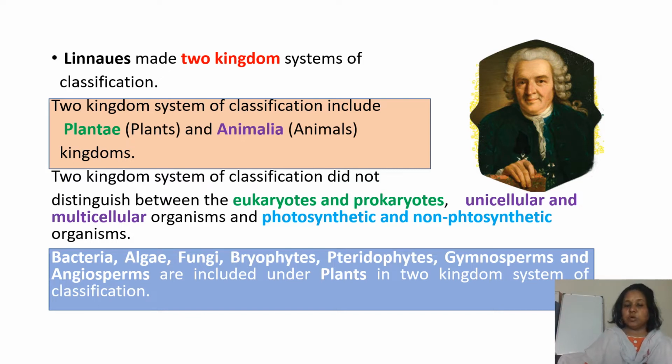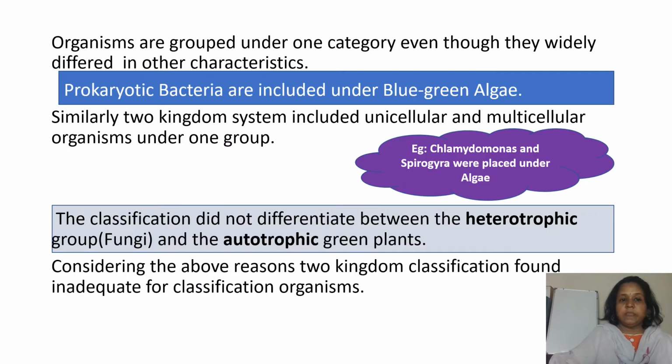But he was not able to distinguish between eukaryotes and prokaryotes, unicellular and multicellular, and photosynthetic and non-photosynthetic organisms. Organisms are grouped under one category even though they widely differ in other characters.